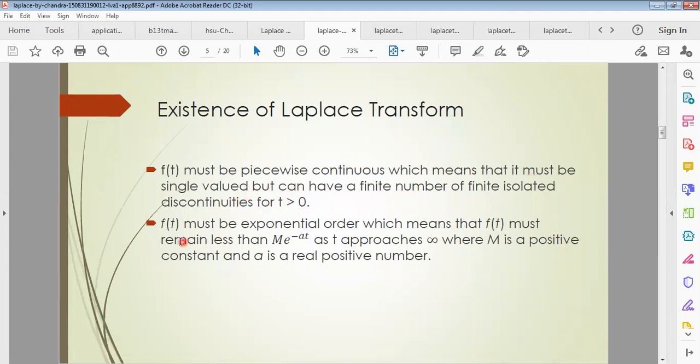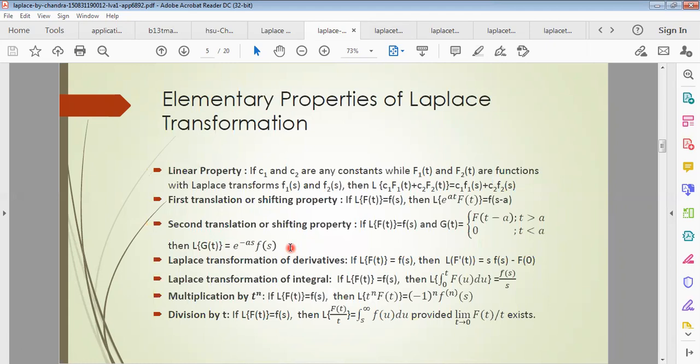Another condition is that f of t must be of exponential order, which means that f of t must remain less than M times e to the power at as t tends to infinity, where M is a positive constant and a is a real positive number. That means f of t, which is a function of the t domain, must be less than this. So these two conditions must hold for the existence of Laplace transformation.